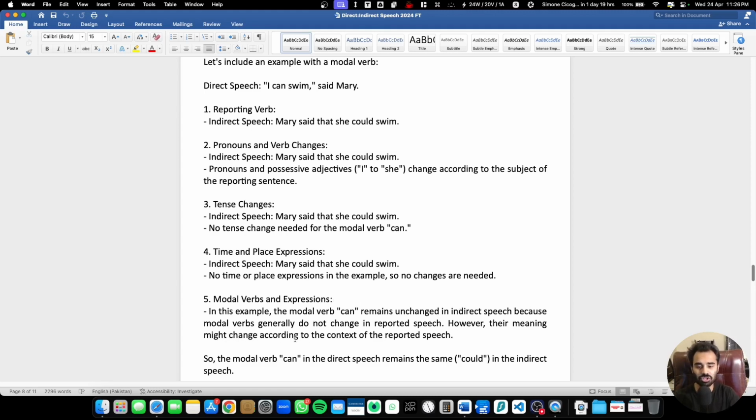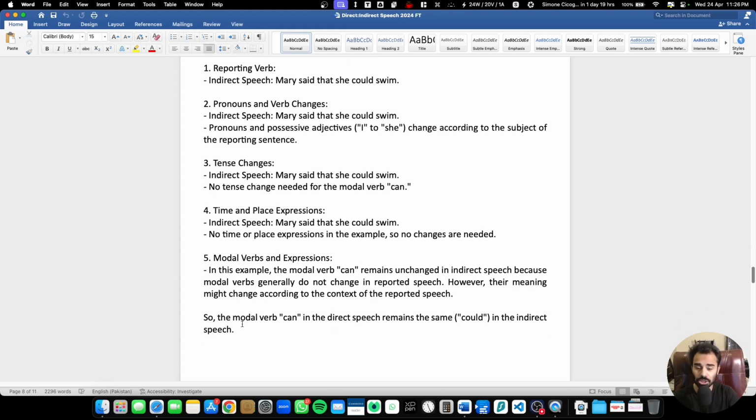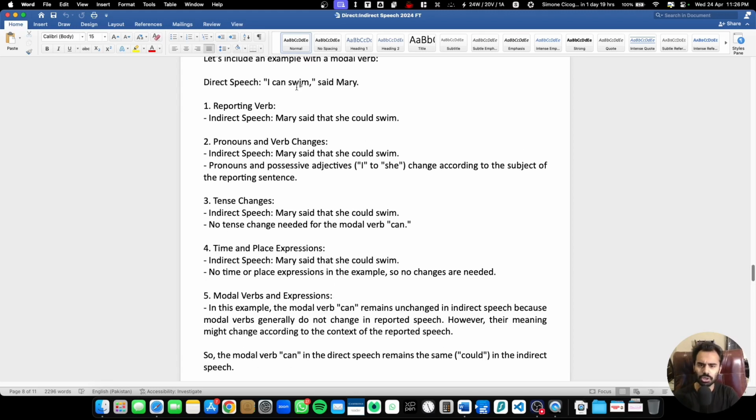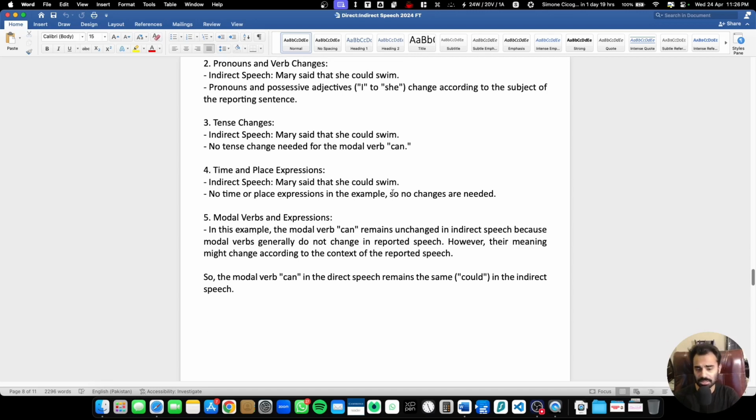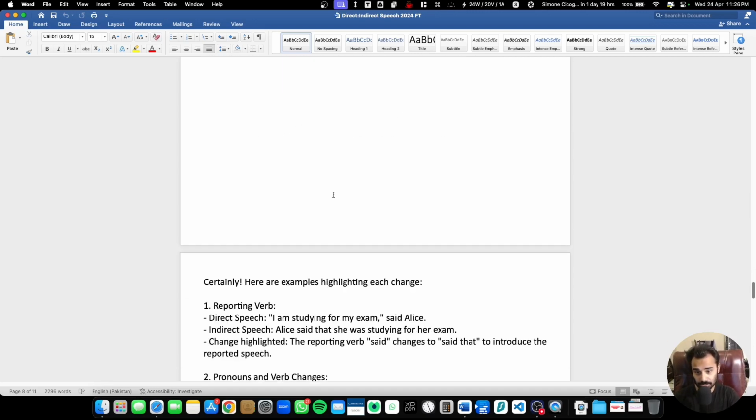However, their meaning might change according to the context of the reported speech. Now, this is a point to consider. For example, the modal verb can in direct speech becomes could in indirect speech. Now, of course, can is changed into could over here. Sometimes it is necessary, sometimes not necessary, right? But this is how it works as per the rules, right?